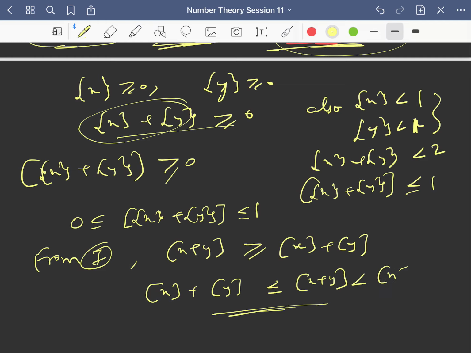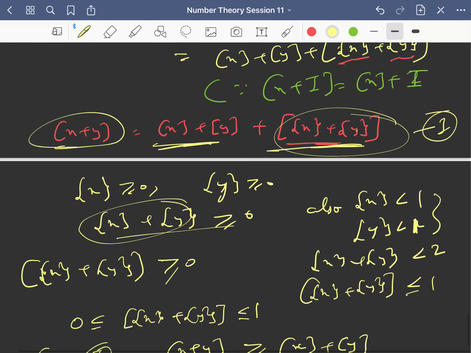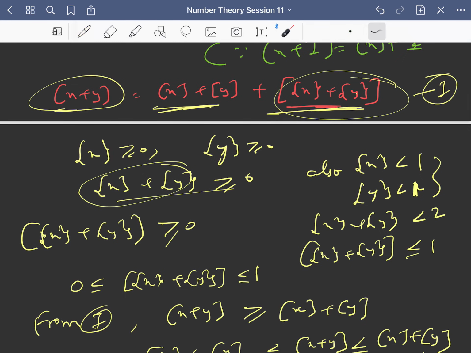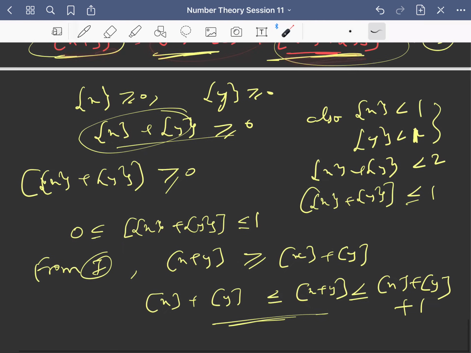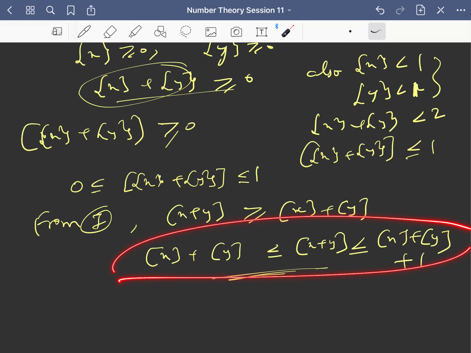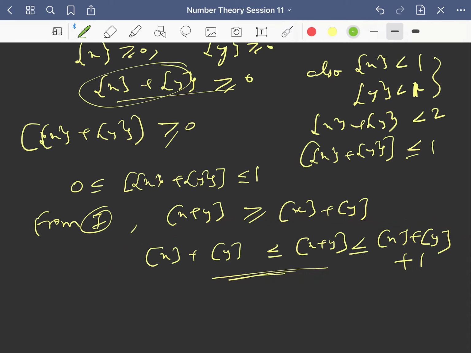And also you can write that this is less than greatest integer x plus greatest integer y plus 1, right? Because you see the maximum limit of this is what? 1 only. The maximum limit of greatest integer of fraction part x plus fraction part y is 1. So I can say that this is this plus, at maximum, 1. So this is the property. Fine.